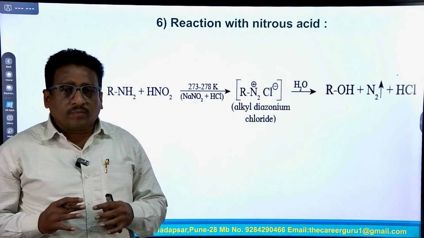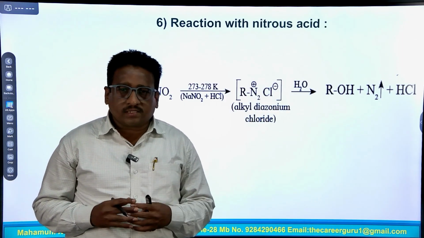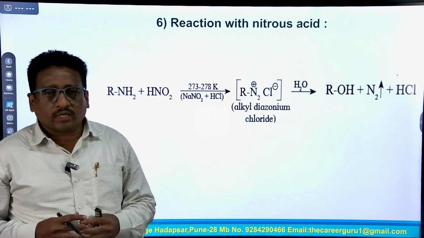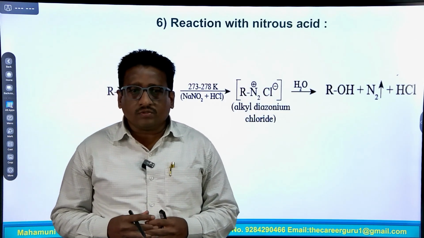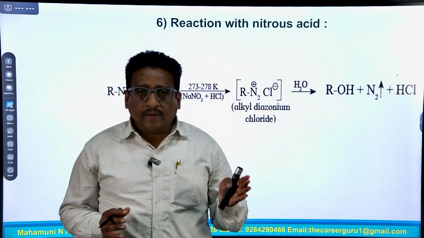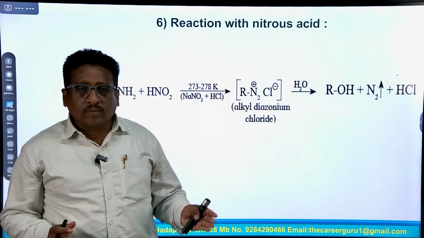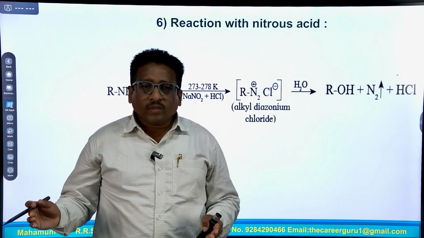But an aromatic primary amine reacting with nitrous acid forms benzene diazonium chloride, and this benzene diazonium chloride on hydrolysis gives a phenol molecule. Means an aliphatic amine converts into an aliphatic alcohol, and an aromatic amine converts into a phenol molecule.